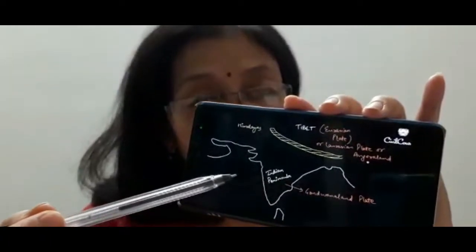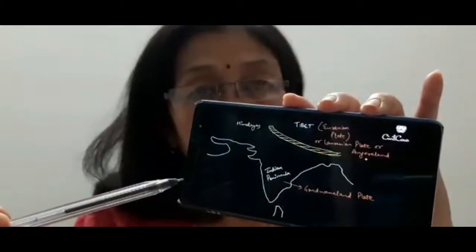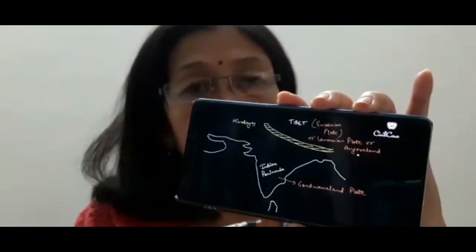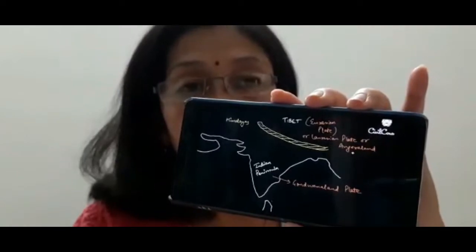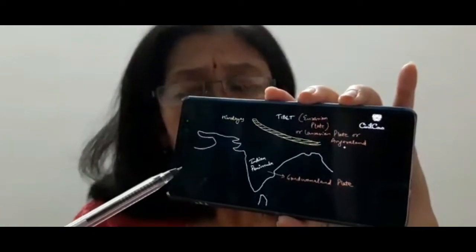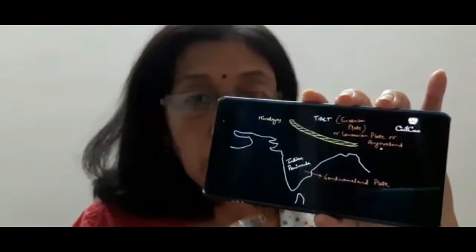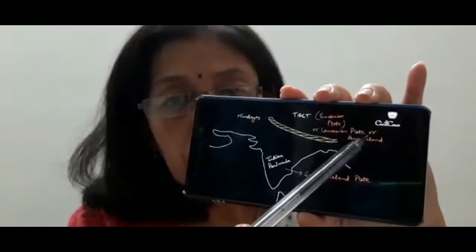Some are moving out from one another, and thus they are sometimes colliding with one another, submerging with one another, and thus earthquakes exist. Okay, so this Gondwana land, it is moving towards the Angara land.